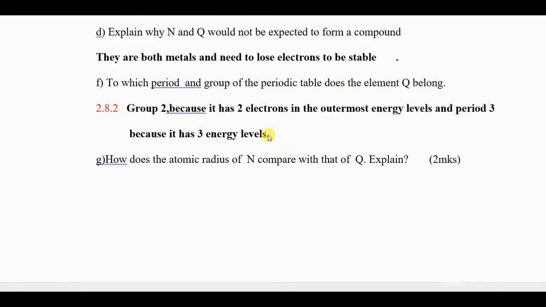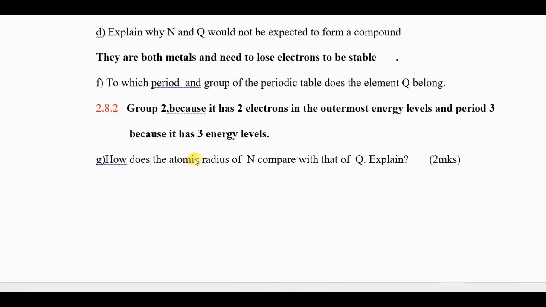How do you know it has 3 energy levels? You count. The first energy level has 2, the second has 8, the third has 2. So the total is 12. That's how you know. So for you to know the group and the period of an element, you must write the electron configuration of that element. To write it correctly, you must know the atomic number of that element.